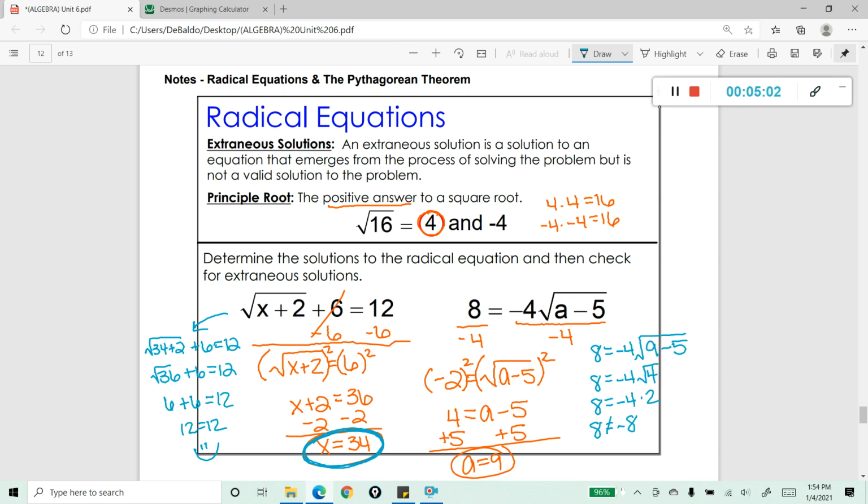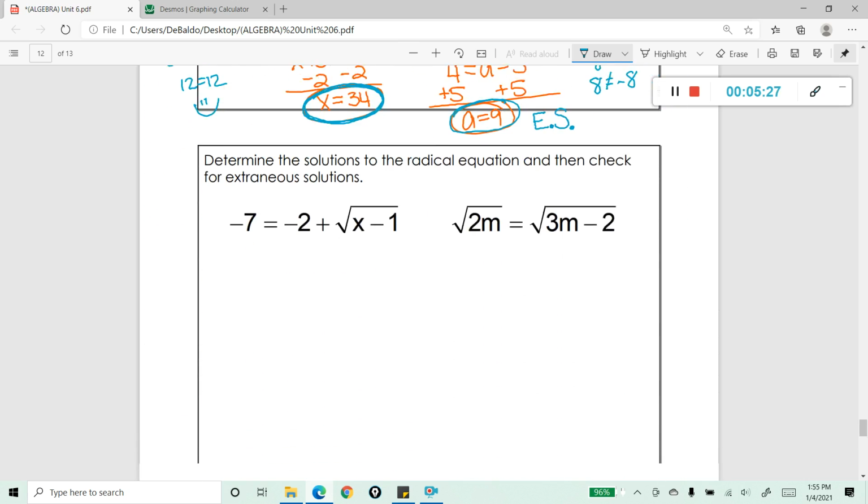This is not equal. So what that means is, yes, a equals 9 is a solution to this equation, but we like to call these types of solutions extraneous solutions. So I would just put a little ES next to it to indicate that this is an extraneous type of solution to the problem. Hopefully that makes sense. I've got 2 more problems for you to take a look at.